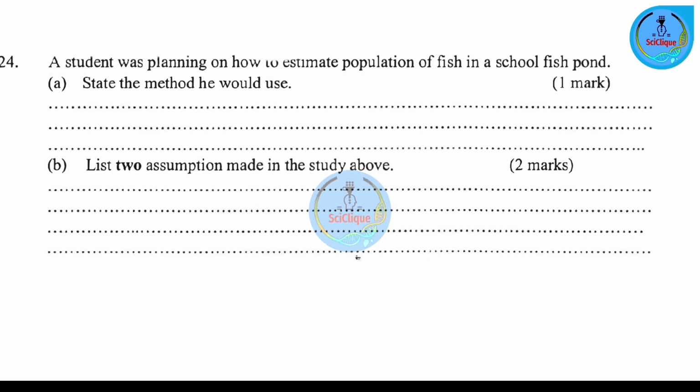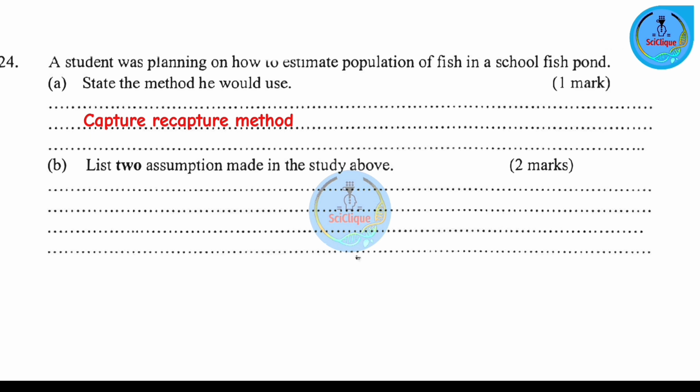Question number 24. A student was planning on how to estimate the population of fish in a school fish pond. Part A. State the method he would use. Capture method. Part B. List 2 assumptions made in the study above. So you're going to have assumptions that a person makes when they use the capture method.